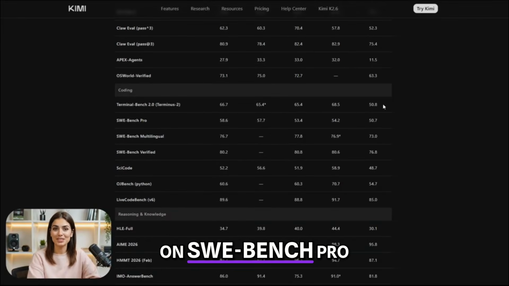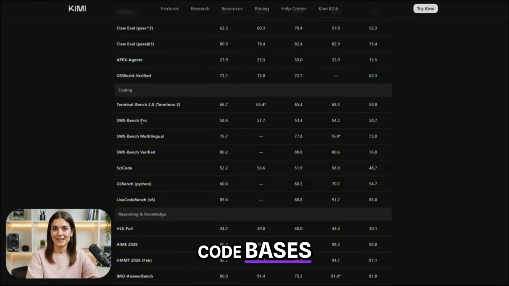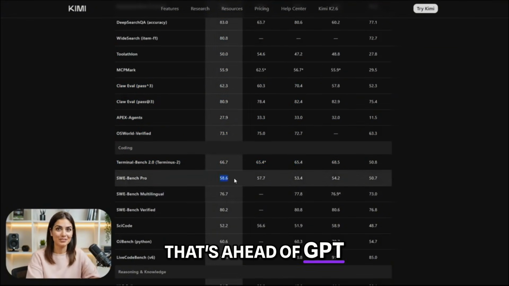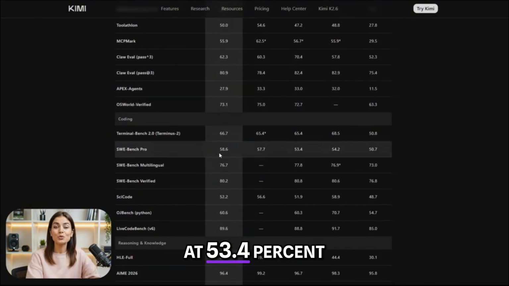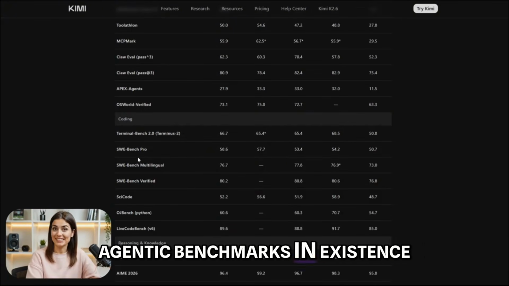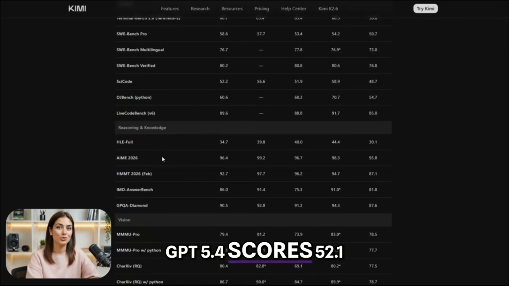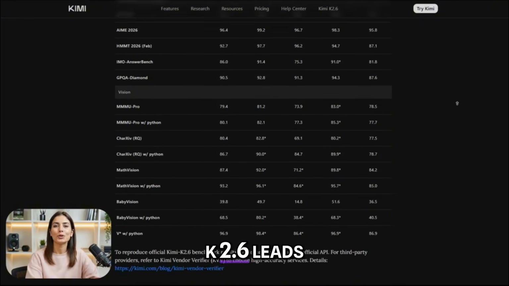Now the benchmarks, because these are genuinely impressive for an open-weight model. On SWE Bench Pro, which tests real GitHub issue resolution on complex code bases, K2.6 scores 58.6%. That's ahead of GPT 5.4 at 57.7% and Claude Opus 4.6 at 53.4%. On humanity's last exam with tools, one of the hardest agentic benchmarks in existence, K2.6 scores 54.0, GPT 5.4 scores 52.1, Claude Opus 4.6 scores 53.0, K2.6 leads.